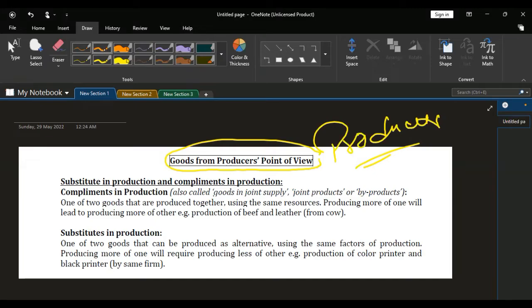What are the different types of goods as per the perspective of producers? What does the producer want? The first type of good is complement in production, or goods in joint supply, byproducts or joint products. These are goods that are produced through a single process and we do not require several factors of production for it.